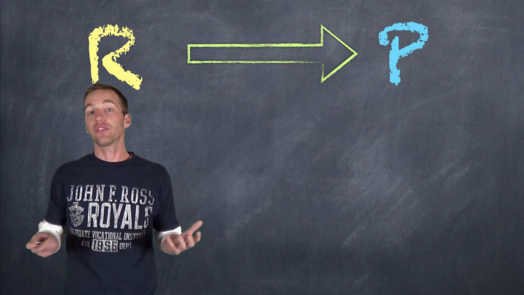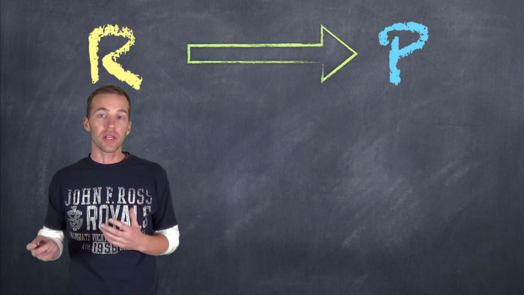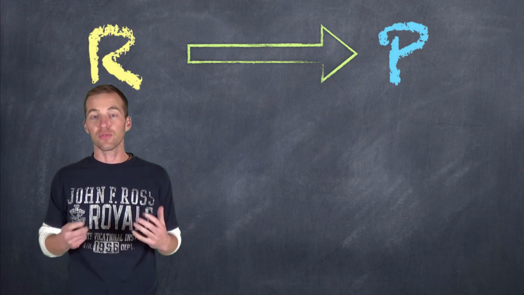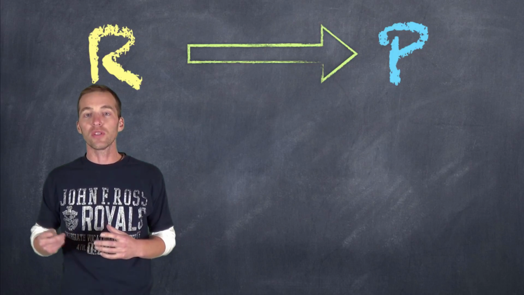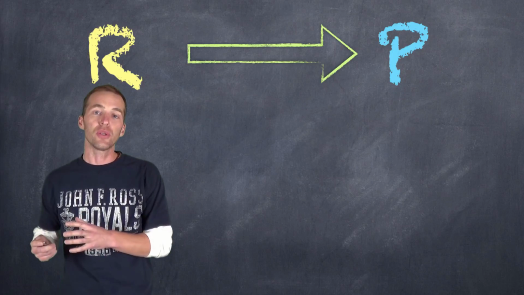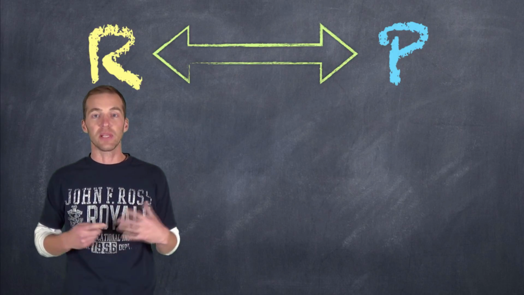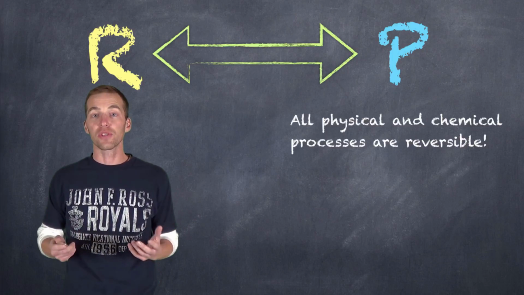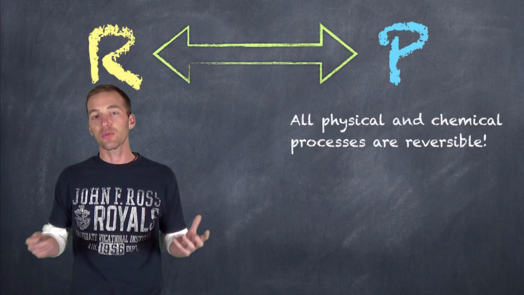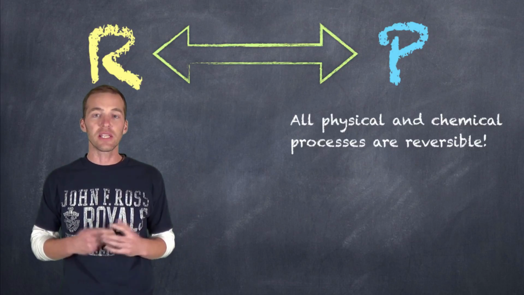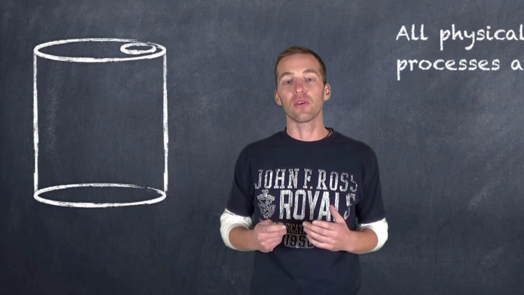Up until this point in our studies of science, we've talked about chemical reactions as going from reactants to products. That's still true, reactions still proceed from reactants to products, and we often represent these reactions as flowing from reactants to products, and we still will. But it's important to note that once those products start to form, they too can collide and start to form reactants. So we say that all processes, be they physical or chemical, are reversible. That is, we can have reactants forming products and products forming reactants. The easiest one to visualize is linked to the scenario I gave you at the beginning, with a container of water.